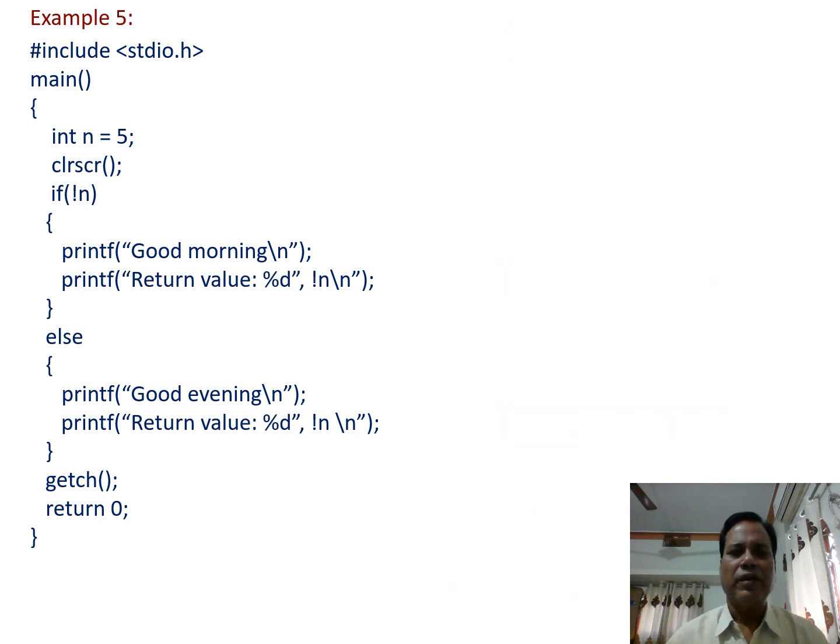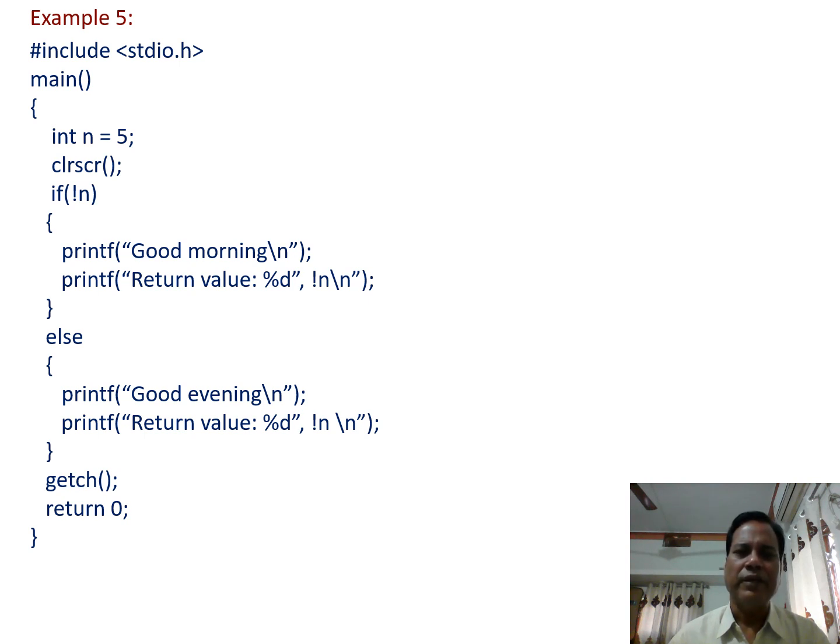Now in the next example, we use the logical operator in the condition. So again we declare an integer type variable n and assign a value of 5.